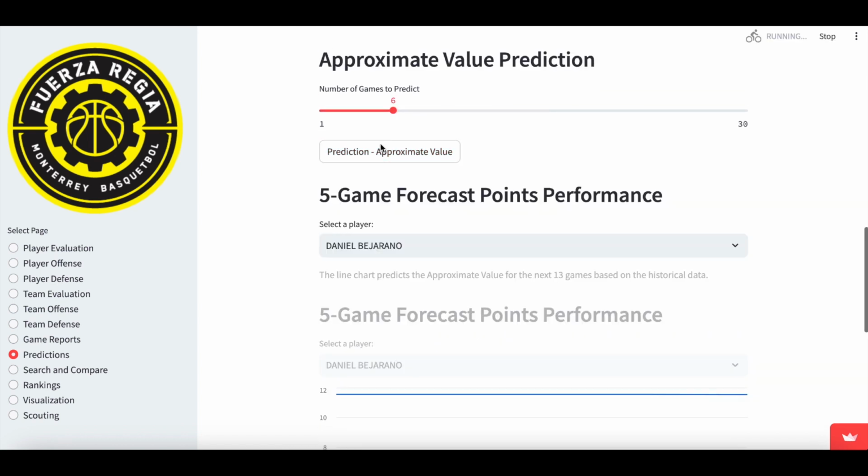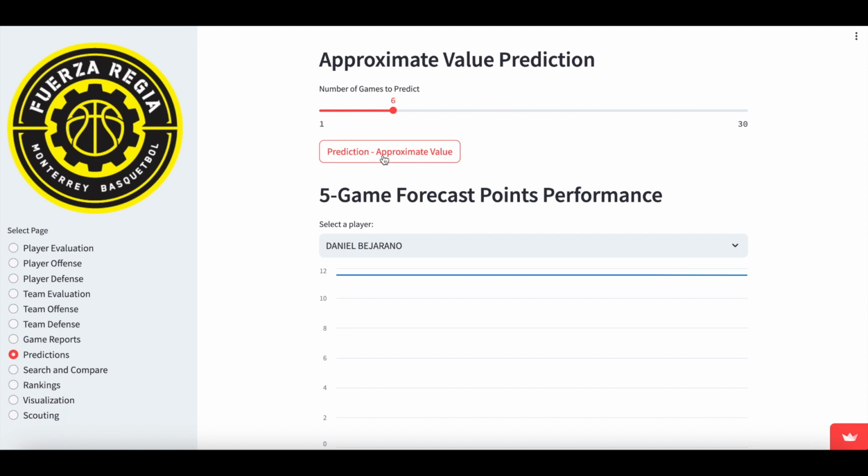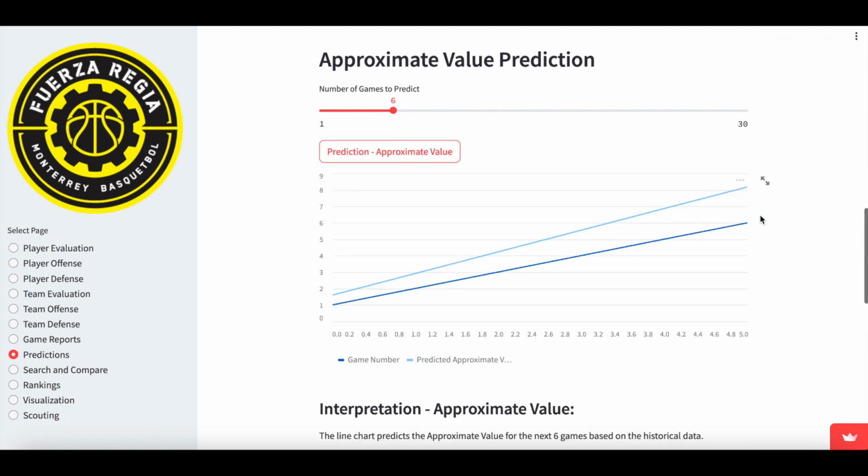So you can change it, maybe you want to do 6 games instead of 13. So you have a pretty good idea that 3 games from now, if historical data is correct, it's going to show this value.